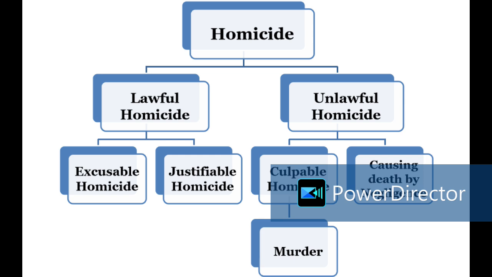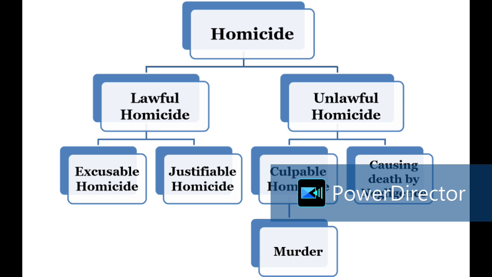Just because there is a homicide, one person killing another person, you cannot just say that all homicides are criminal and need to be punished. It's not that. So you need to classify that. One classification says that all homicides can be divided into two categories: lawful homicide and unlawful homicide. Under lawful, there is further classification: lawful which are justifiable, and lawful which are excusable. So law defines all this clearly.